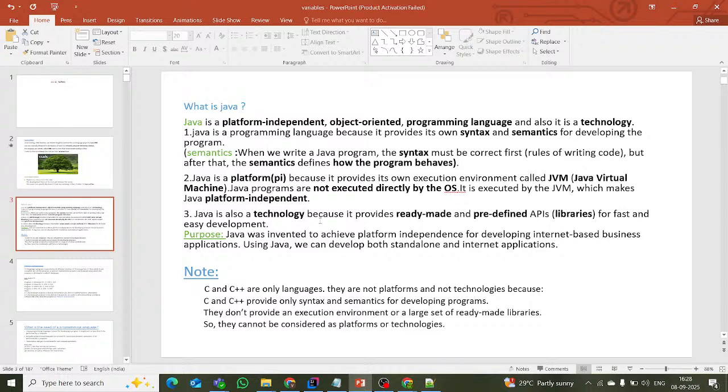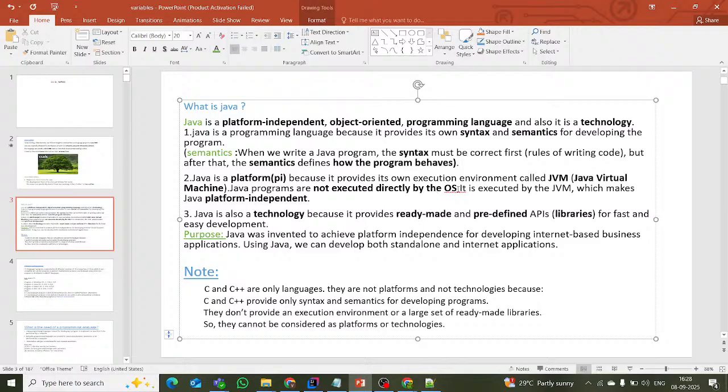One more point, Java is a technology. Why? Because it is ready-made and predefined. Predefined means some classes, interfaces and methods are already predefined, and APIs are available in the libraries. For what purpose? For fast and easy development.